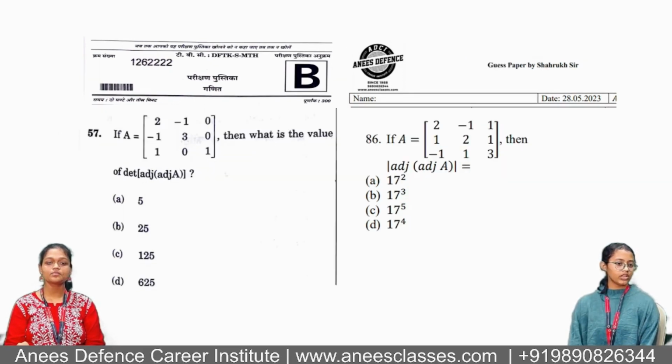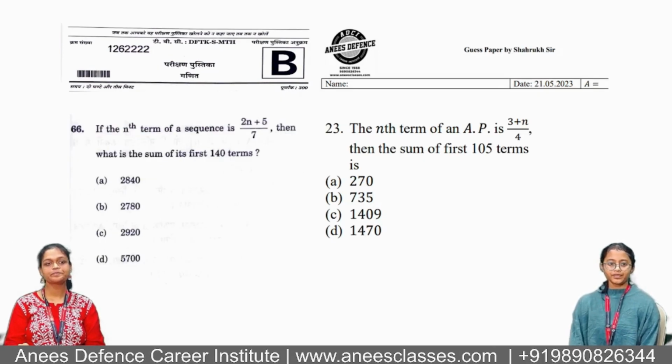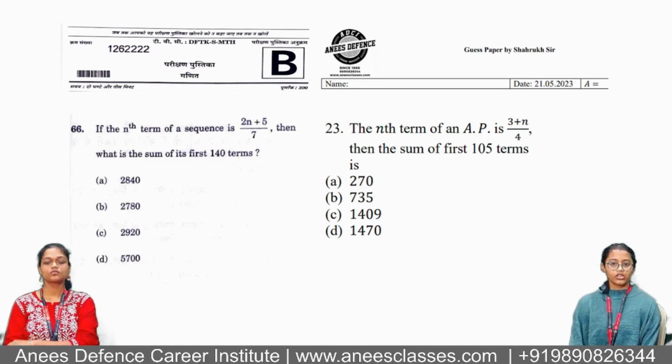In the 57th question of NDA, they show a determinant and ask the value of the determinant of adjoint of A. In the 86th question, here's the same question with the same values by Shahrukh sir on 28th May. In the next question, we have a question on sequence and series in the 66th question of NDA, as well as in the 23rd question, the same question. This was again taken back in May at ADCI.